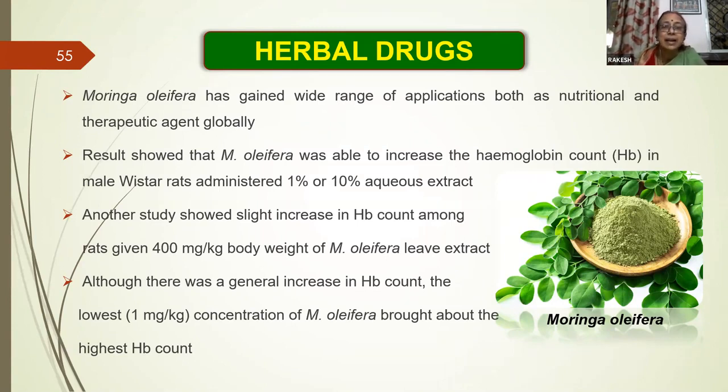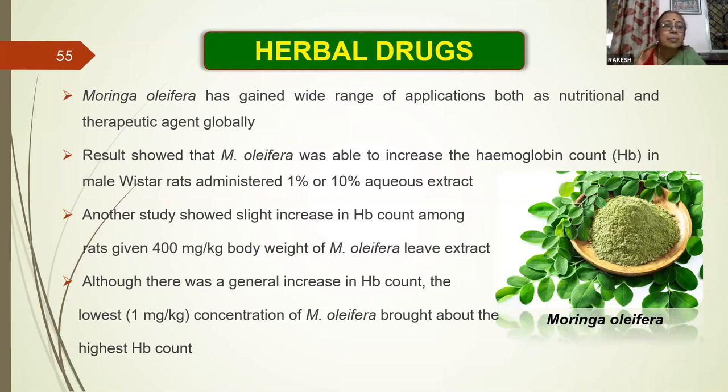This has a very multifactorial effect. It works in anemia also. As a food supplement, you can give the leaves, and also as a herbal dewormer, there are multifactorial effects. So this has gained a wide range of applications, both as a nutritional and therapeutic agent globally. Nowadays, this plant powder is available on the market as a ready-made source. Even human beings are using this.